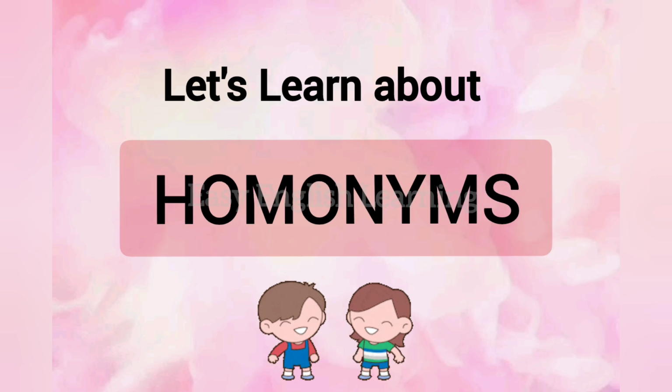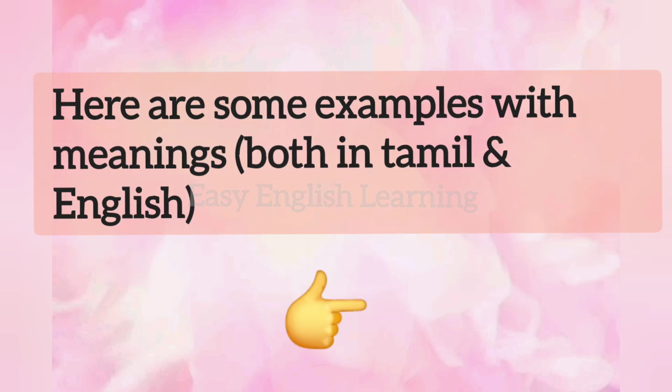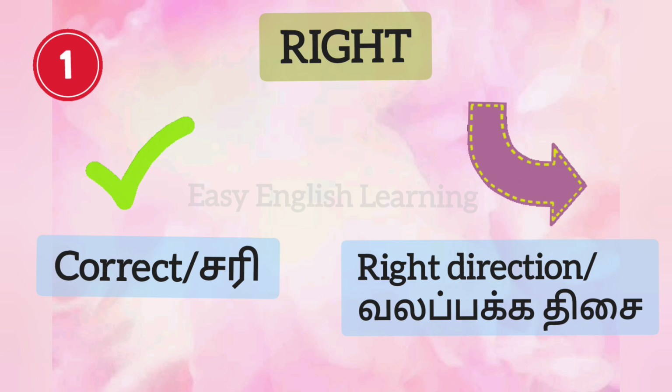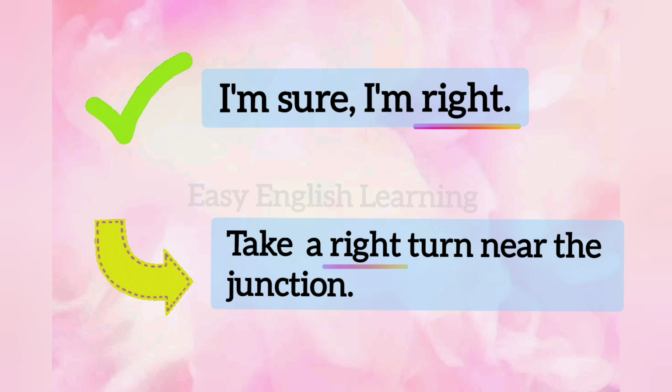Let us learn about homonyms. Words are said to be homonyms if they are pronounced and spelled the same way but have different meanings. Here are some examples. Right. Example. I'm sure, I'm right. Take a right turn near the junction.